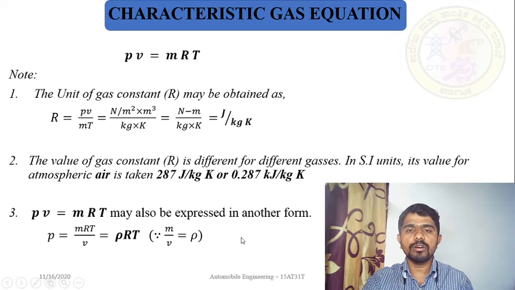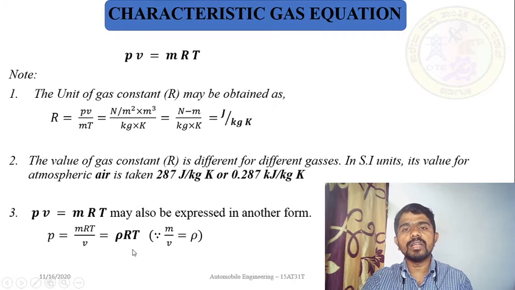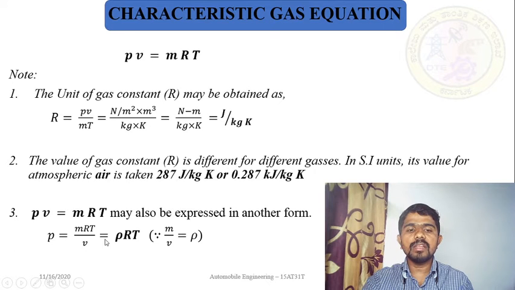The notation for density is rho, so P is equal to rho RT, where rho is the density, the ratio of mass by volume. So you can write the characteristic gas equation in the form of density.